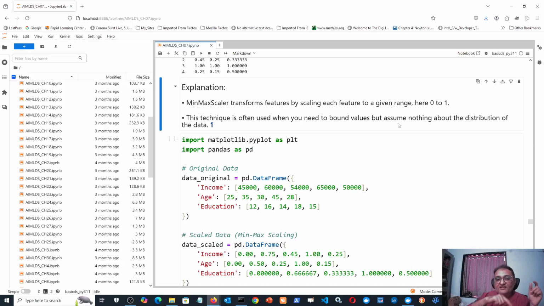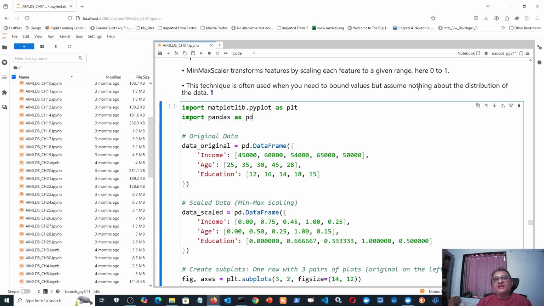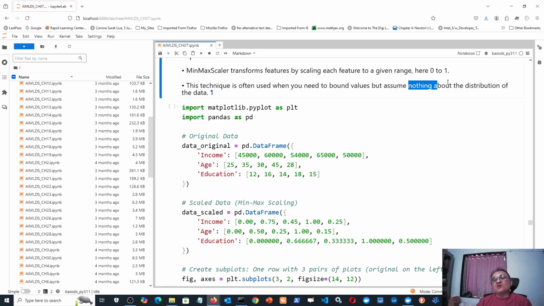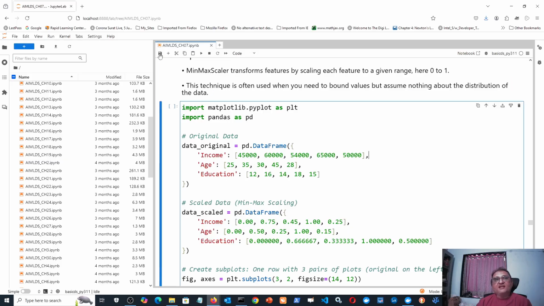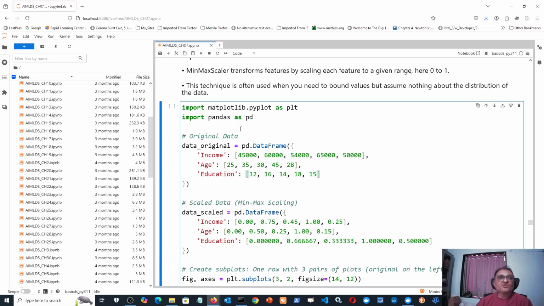Normally distributed means in the shape of the bell curve; the Gaussian or normal distribution is nothing but the bell curve. So if you are going to use an algorithm for which normal distribution is not a condition, then you can use min-max scaling, because min-max scaling does not guarantee that the data distribution is normal. So you will not get a bell curve.